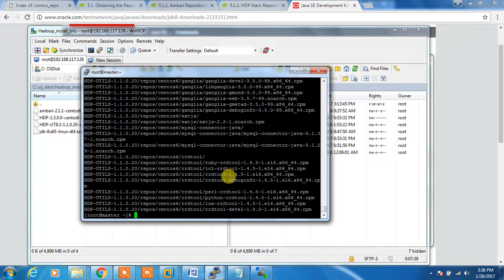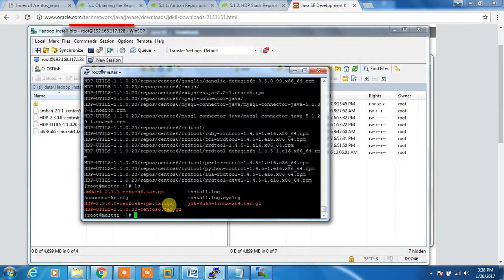Okay, and next is we have to copy this JDK. So tar zxvf /usr.